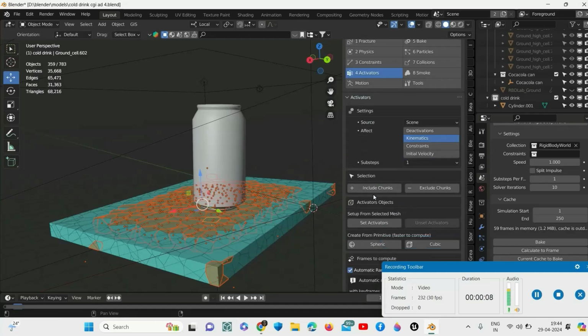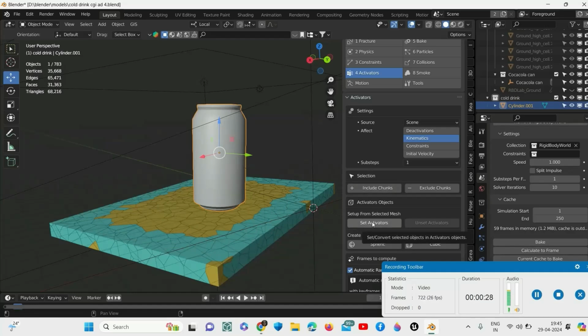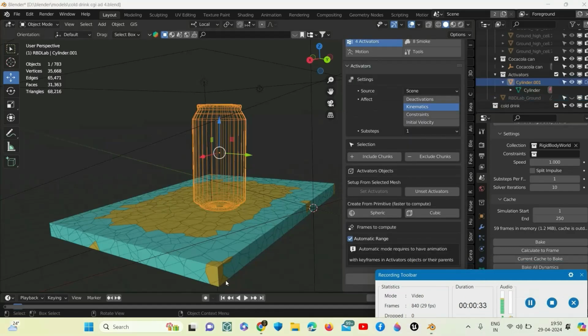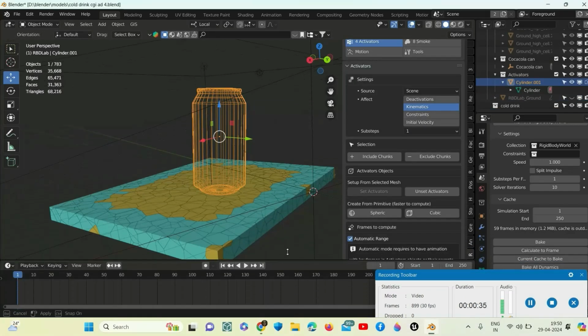It will select the whole chunk that will drop down during the animation in a different color. Now we will select the product and go to set activators. All right, now we will do the animation.